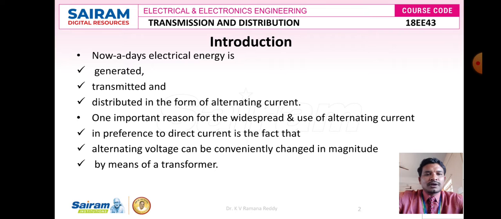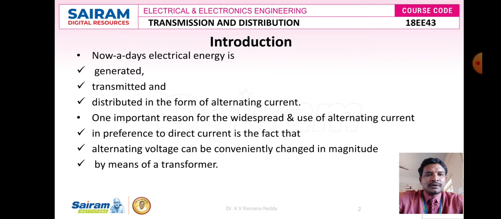Therefore, in a transformer, if any one of the circuits is energized, either the primary circuit or the secondary circuit, then due to the flow of current in that circuit, it develops a flux. That flux links to the nearby other circuit, which is called the secondary circuit. According to the principle of the transformer, once this flux cuts the secondary circuit, then an EMF is induced in it. That induced voltage is called the secondary voltage, which is induced in the secondary circuit of the transformer. Like this, energy is transferred from one circuit to another in the form of electromagnetic flux.